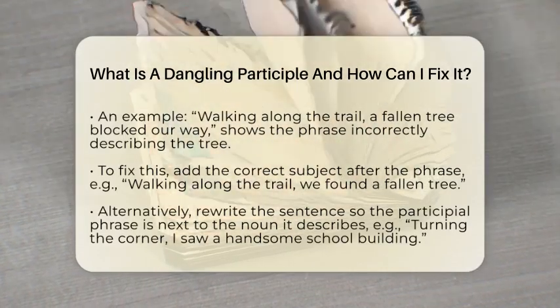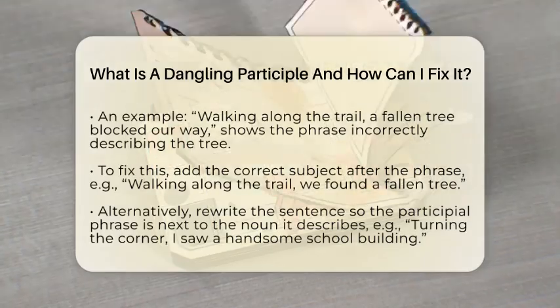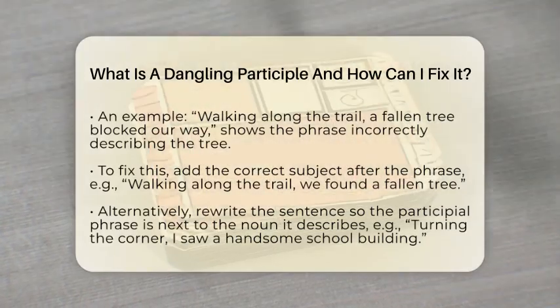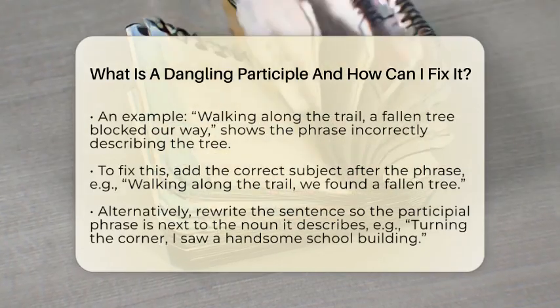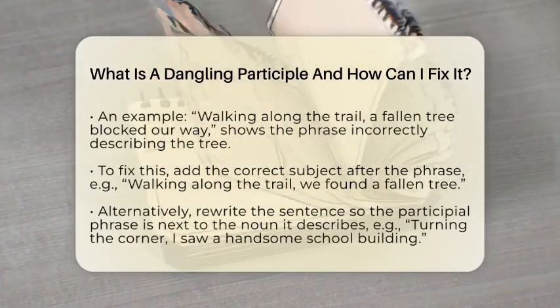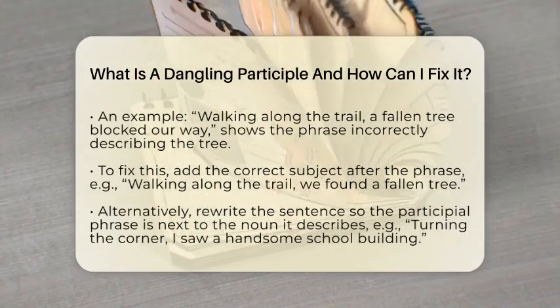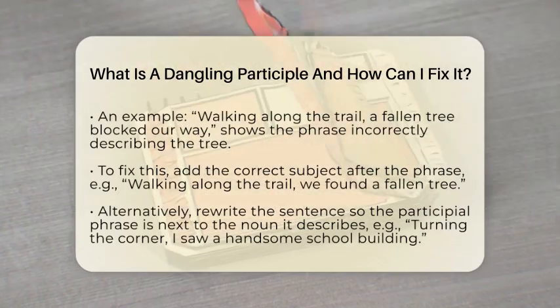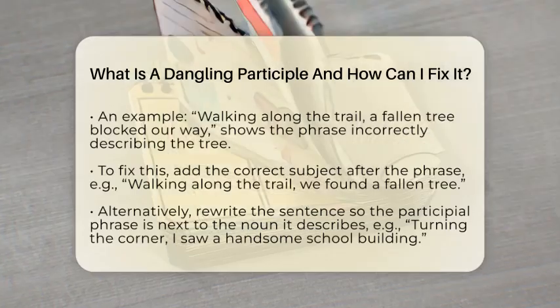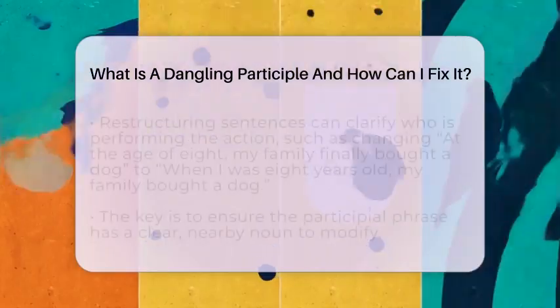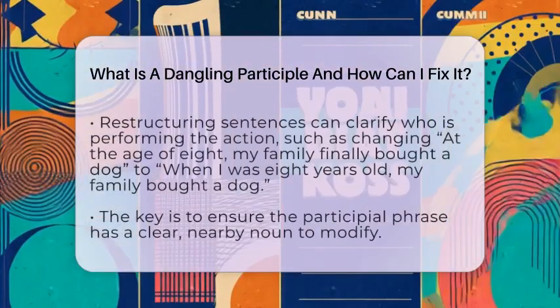To fix a dangling participle, you need to make sure the phrase clearly describes the right noun. One way is to add the correct subject right after the phrase. For example, change "walking along the trail, a fallen tree blocked our way" to "walking along the trail, we found a fallen tree blocking our way." Now, the phrase clearly describes "we," and the sentence makes sense.